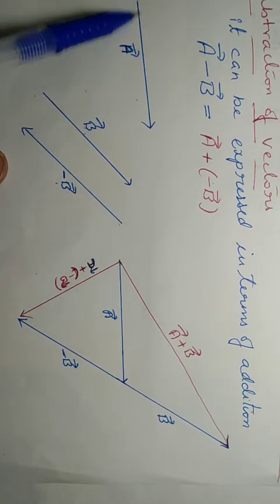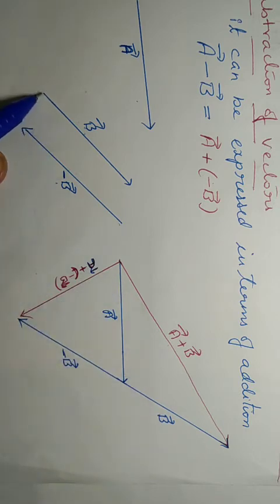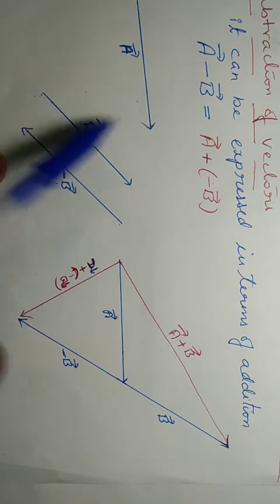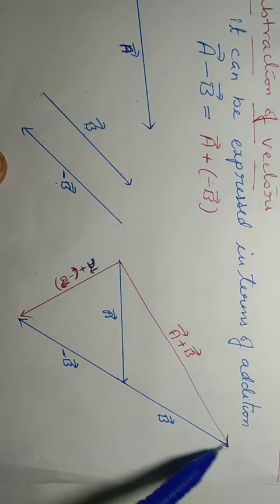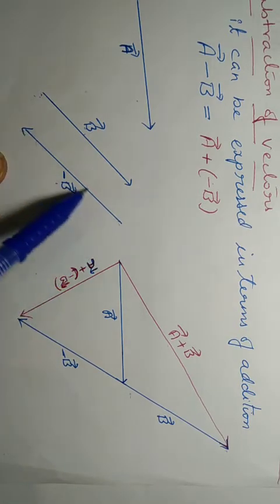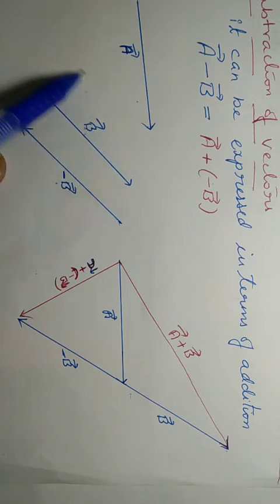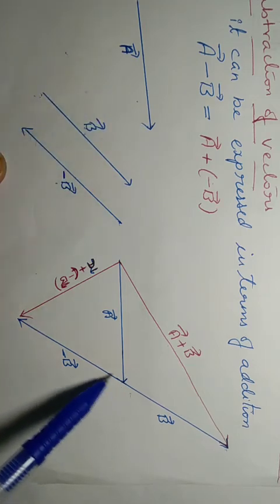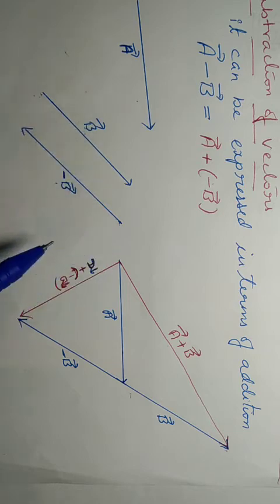So draw a here, then bring the tail of the vector b at the head of the vector a. Okay, I have drawn here b. So this is plus b. Then bring the tail of the vector minus b to the head of the vector a. You will get like this. I have drawn here minus b. Okay, so like this I have placed 3 vectors.